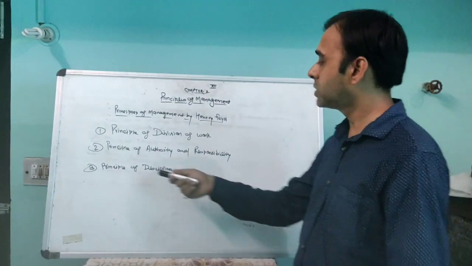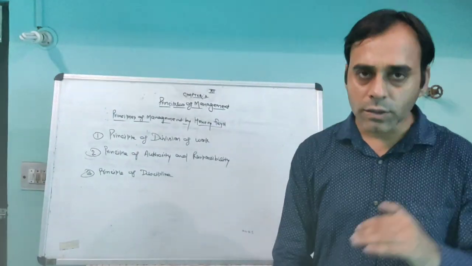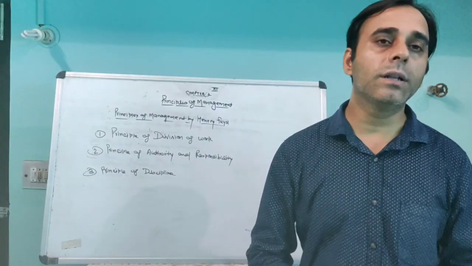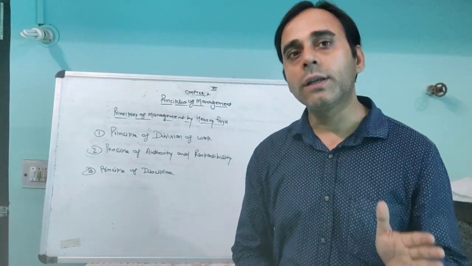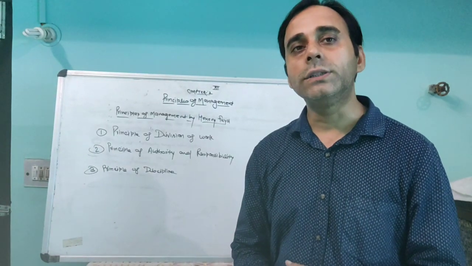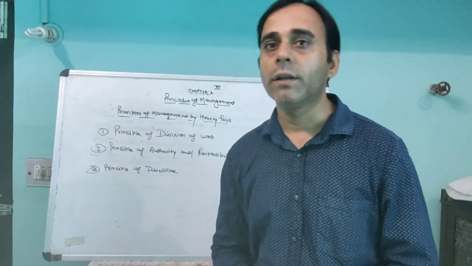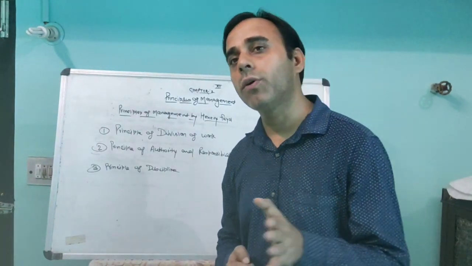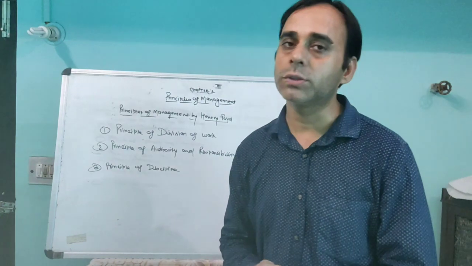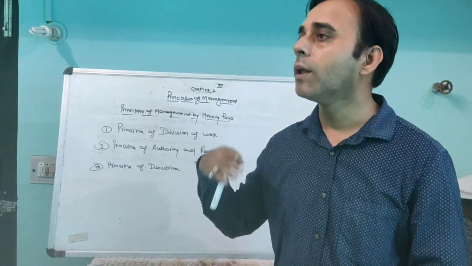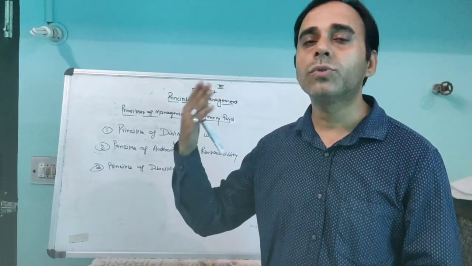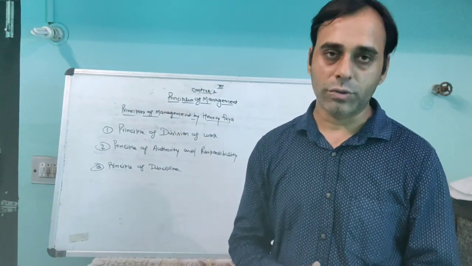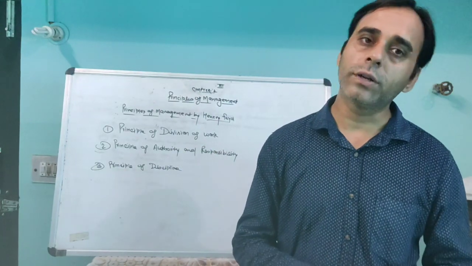Okay. The next one is the principle of discipline. Discipline means the general rules and regulations followed by the organization. In this principle, Fayol suggests that the rules and regulations should be applicable for each and every level of management, whether it is the supervisory level or the senior level. It means the same rules and regulations should be followed by everyone. That is called the principle of discipline. It means the same rules of salary and the same rules of leave should be followed by top level and lower level also. The same rules and regulations should be followed for each and every one.